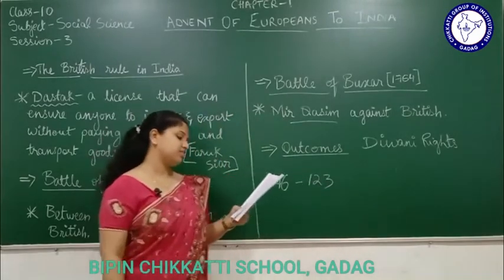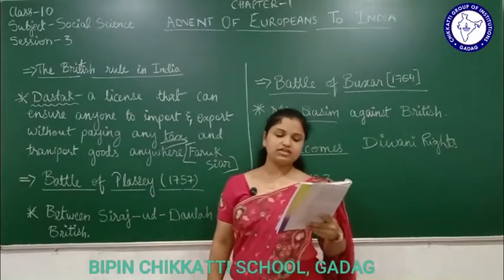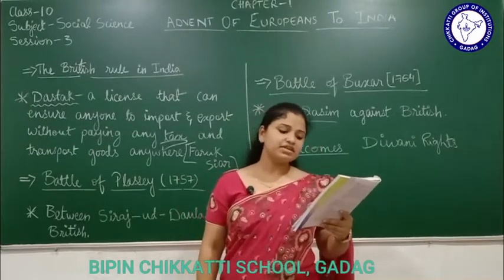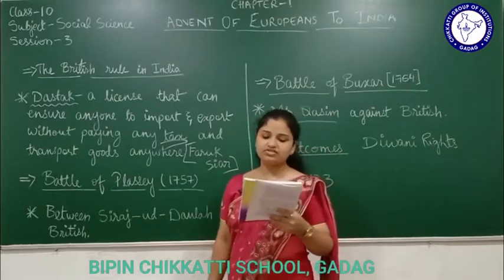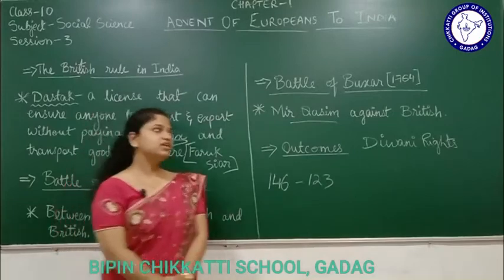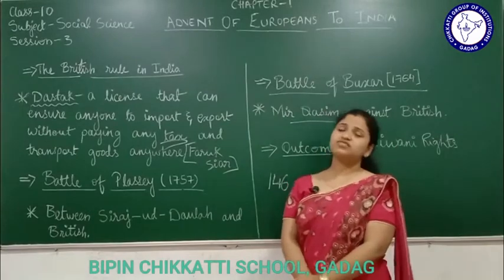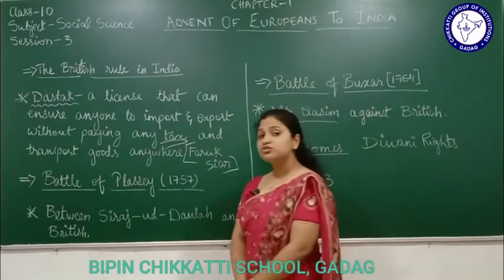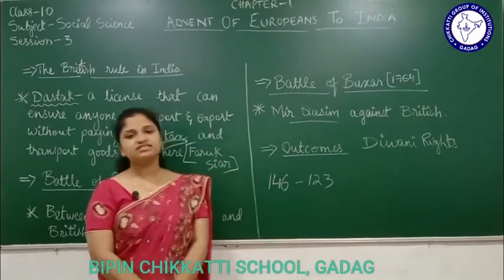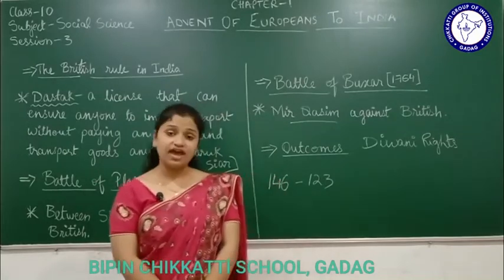So what was the fourth outcome here? With the death of Mir Jafar. Mir Jafar had died. After his death, the company paid a pension to his son and took over the entire administration of Bengal. Now, the British East India Company, what did they do? Mir Jafar had died, so to his son they gave a pension, meaning every month or every year he will get so much money. Who will get? The son of Mir Jafar. But in return, they took all the rights that Mir Jafar had over Bengal. All the administration of Bengal was now in the hands of the British.